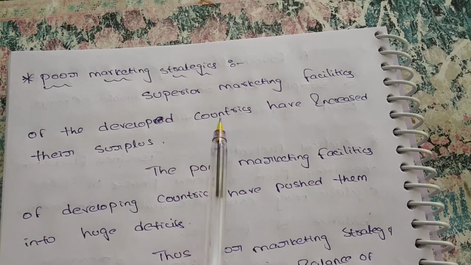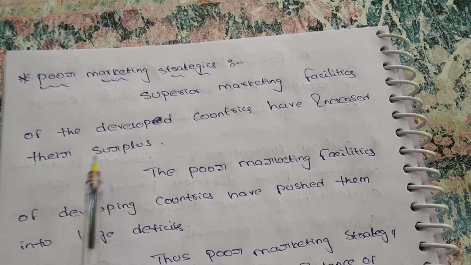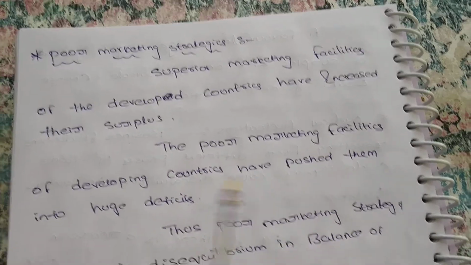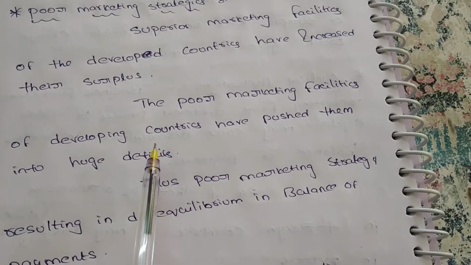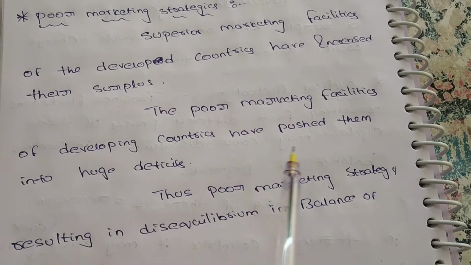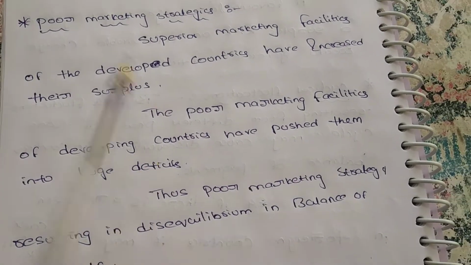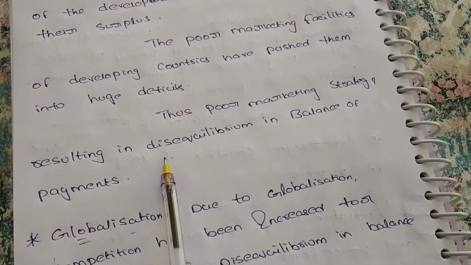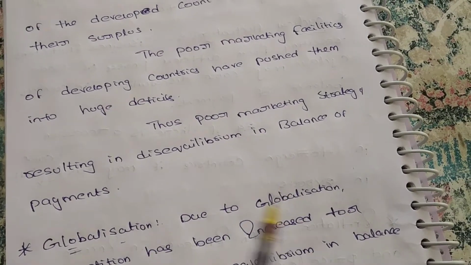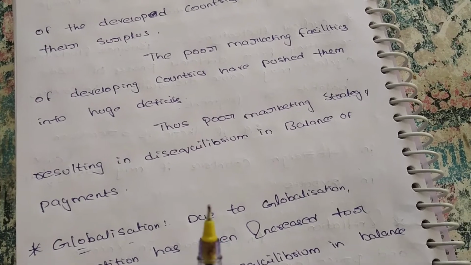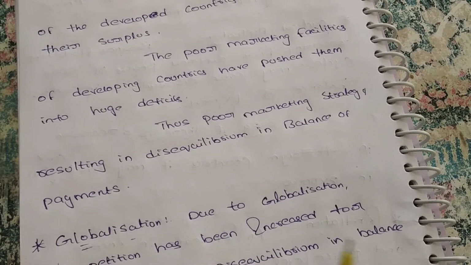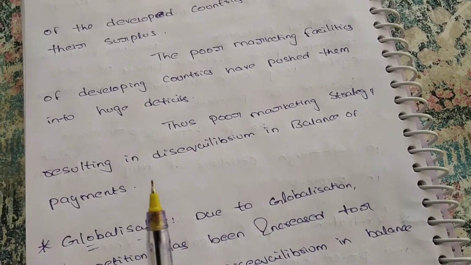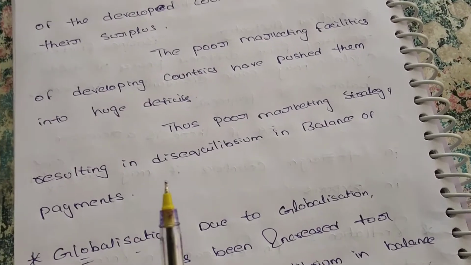Superior marketing facilities of the developed country have increased their surplus, while the poor marketing facilities of the developing country have pushed them into huge deficits. Poor marketing results in disequilibrium in balance of payments. The balance of payments may show a deficit only, meaning debit is more when compared to our credit. So this is also one of the reasons for disequilibrium in the balance of payments account.